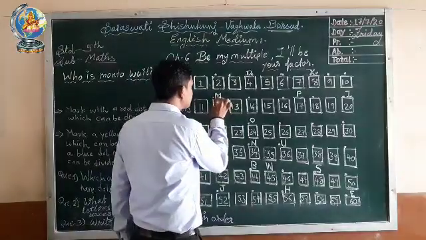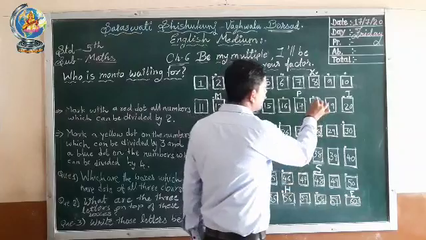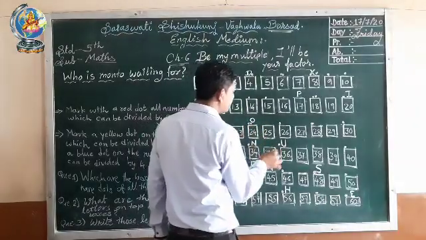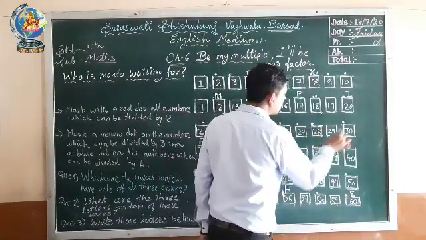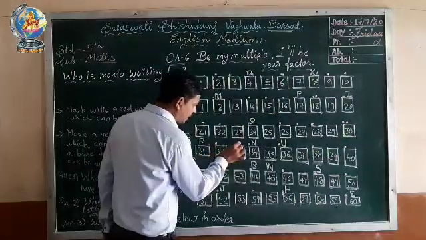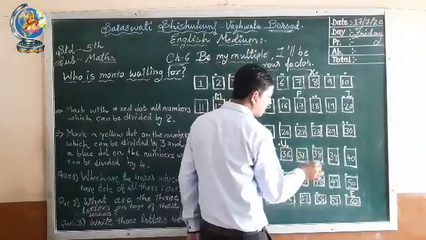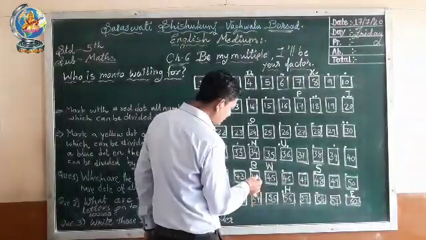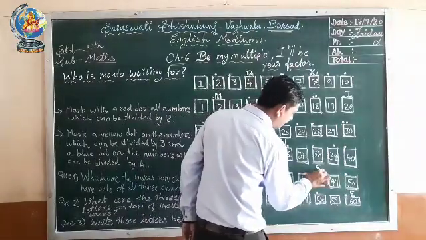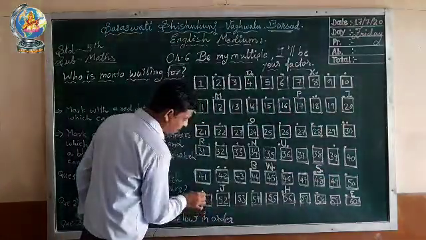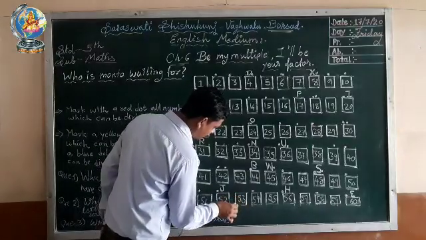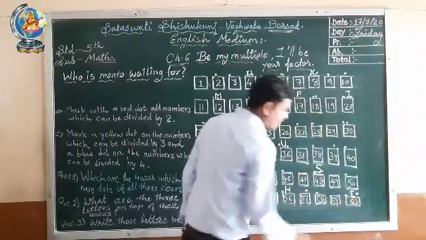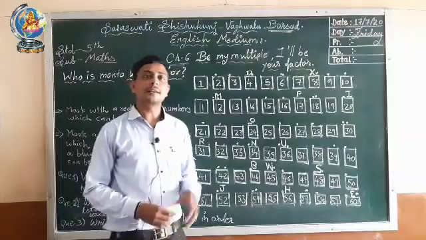Then after that 12, 15, 18, 21, 24, 27, 30, 33, 36, 39, 42, 45, 48, 51, 54, 57 and 60. These are the numbers which are divisible by 3.